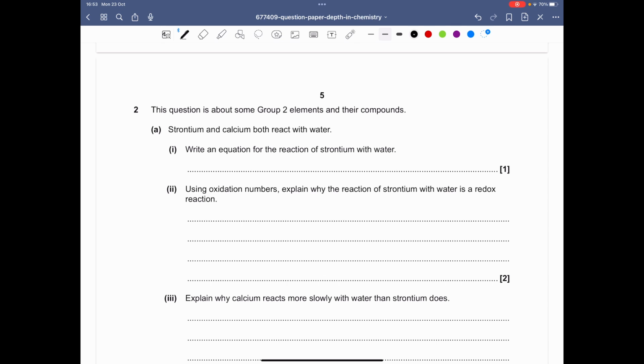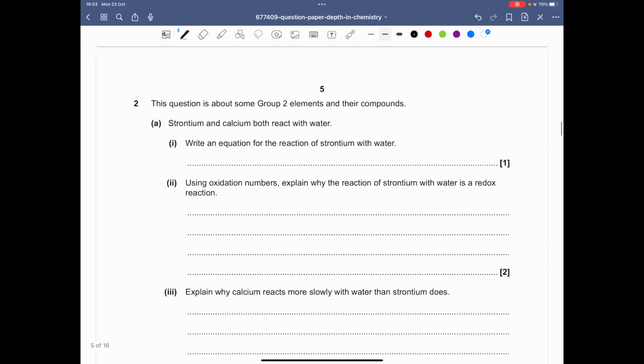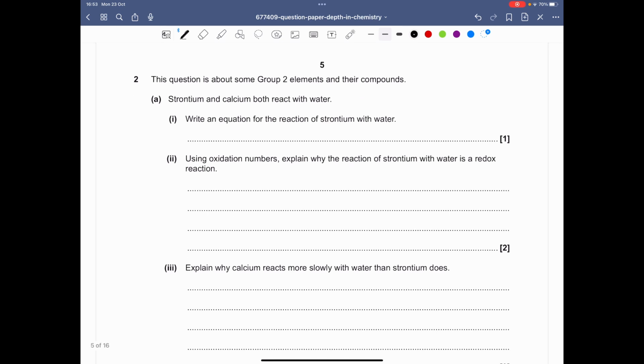Strontium and calcium both react with water. Write an equation for the reaction of strontium with water. Oh, that was in my A-level exam this year, actually. So we have Sr plus water, and gives you strontium hydroxide plus hydrogen gas. Let's go ahead and balance this now. We know that we have 4 hydrogens there, so we need to increase this by 2. Other than that, this seems to be balanced.